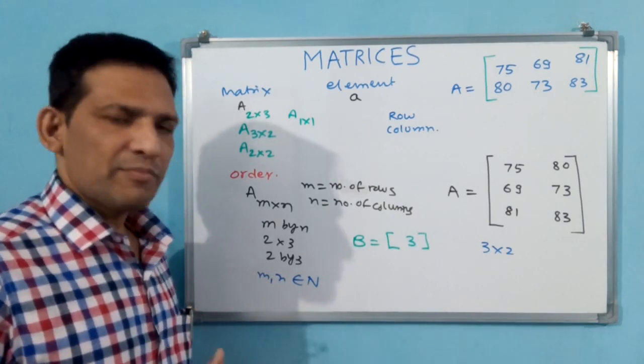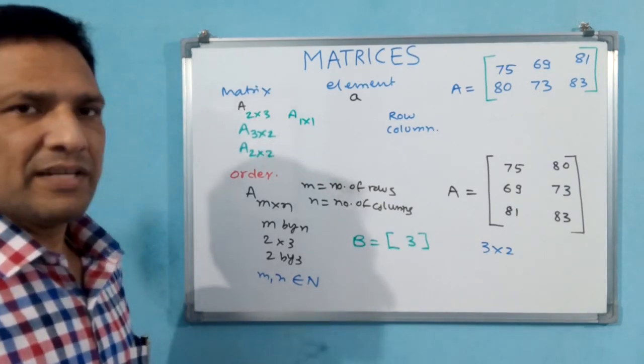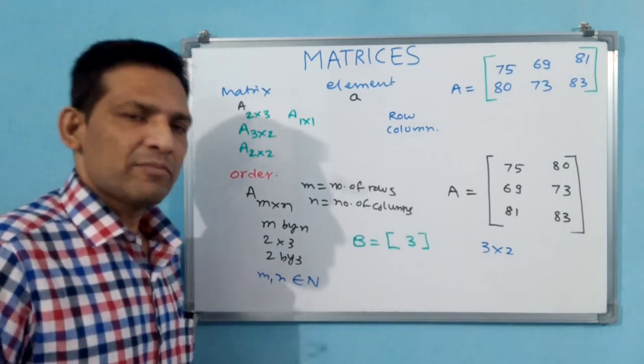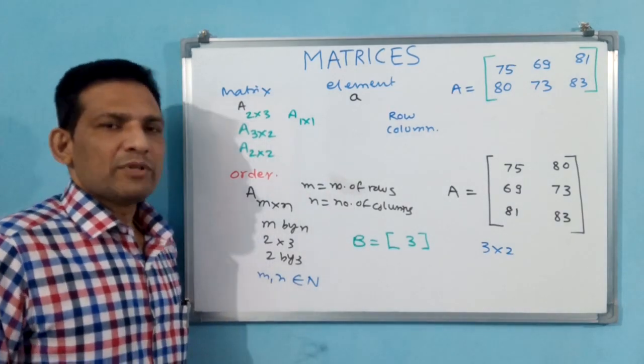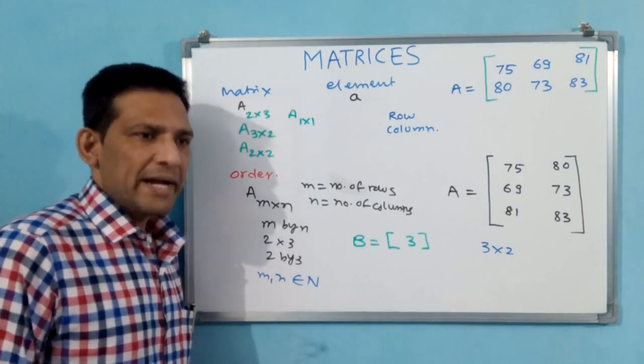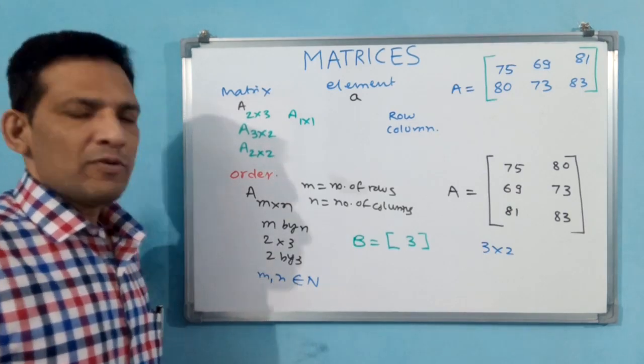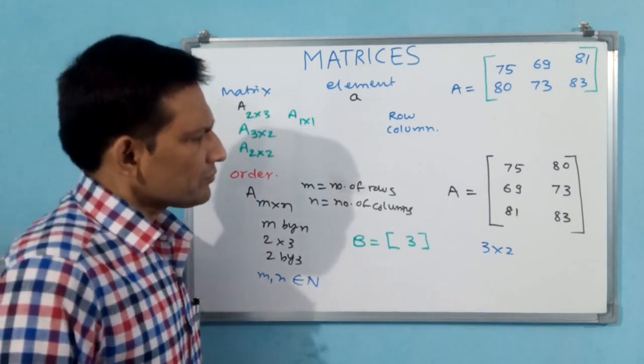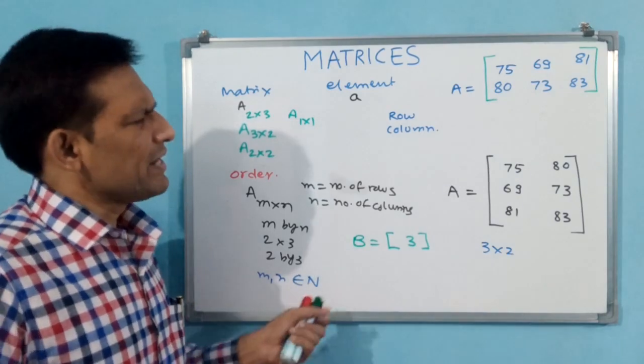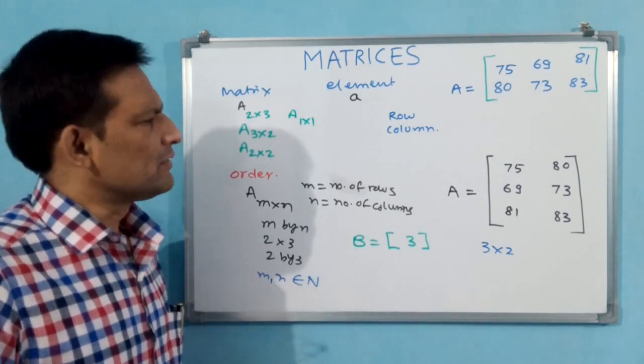But our subject is limited to 3 by 3. Why? Because the inverse and all you can find up to 3 by 3. For more than 3 by 3, you are not able to find the inverse. That is why we will go up to 3 by 3 for inverse. For the remaining, normally we can go up to 4.